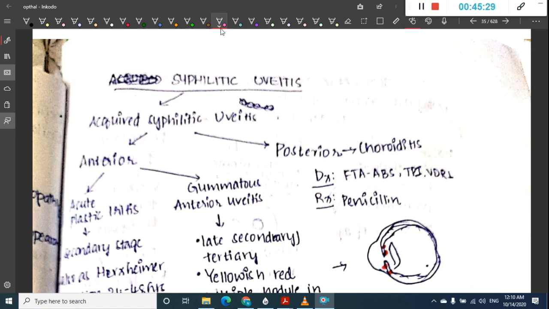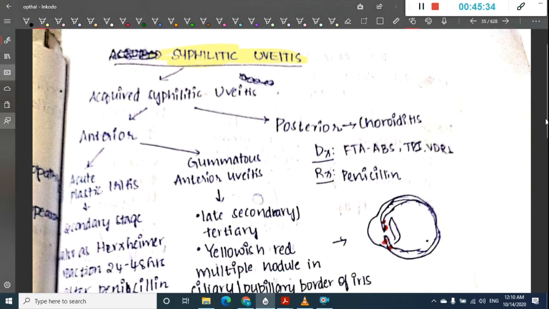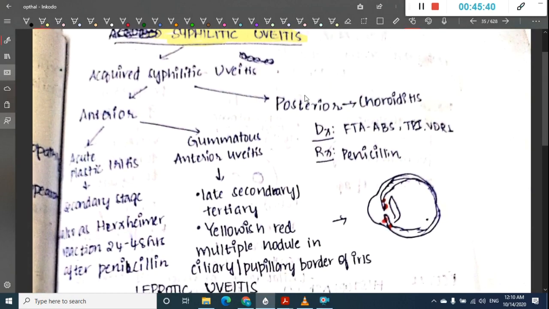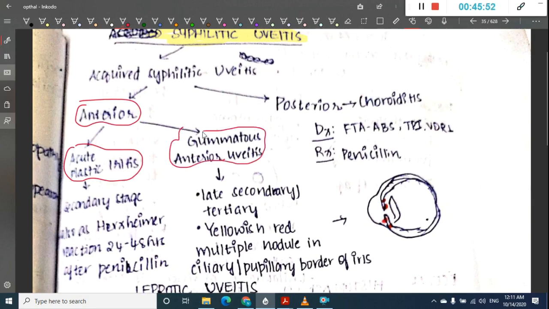Next we have syphilitic uveitis. This is an acquired syphilitic uveitis, which is made up of both anterior and posterior uveitis. In the anterior uveitis there is anterior iritis, acute iritis, and there is also gummatous anterior uveitis. Here in gummatous anterior uveitis, one important thing is there are reddish yellowish red multiple nodules in the ciliary and pupillary borders of the iris. This is the only important feature in syphilitic uveitis.